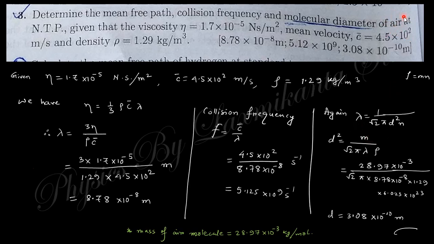Here the mass of air is taken as nearly the mass of nitrogen, because most of the air is nitrogen. This is the mass of air in grams, converted into kg. Just put in this value and you will get the answer. This is the mass per mole, so that is why the mole number is written there. I think you are clear about this multiplication of the mole number in the lower end.